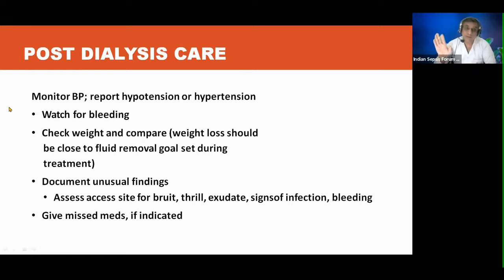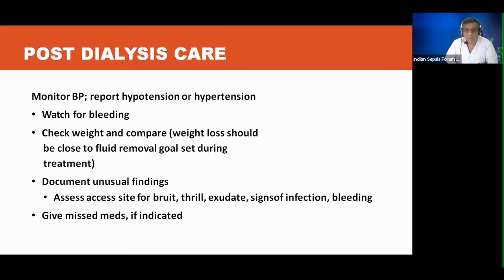So blood pressure has to be monitored very, very closely. Watch for bleeding. Heparin could be used during the dialysis, so patients who have not been bleeding before dialysis can bleed after or during dialysis. Check weight and compare. Weight loss should be close to fluid removal goals set during treatment. Excess weight loss could point towards poor nutritional goals which you have set. Always document unusual findings: unusual color of the limb, unusual swelling, increasing respiratory distress, unusual findings on the chest. So you have to be noticing all those things and documenting them.